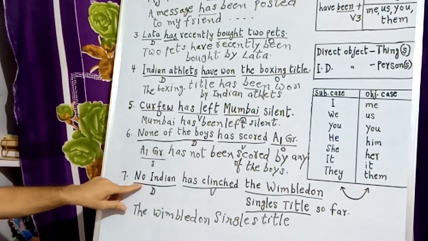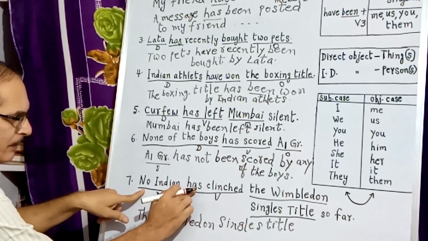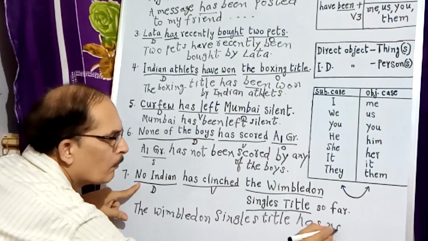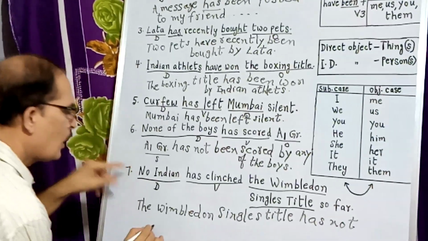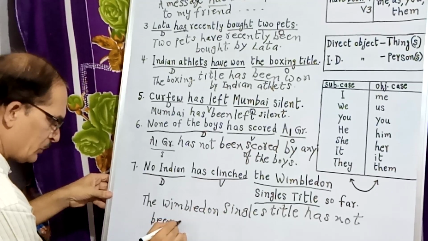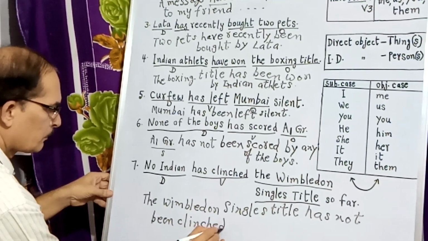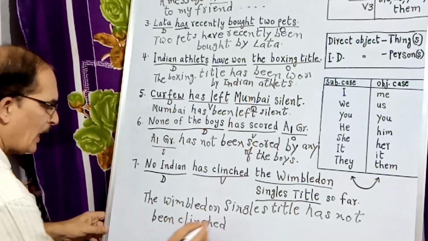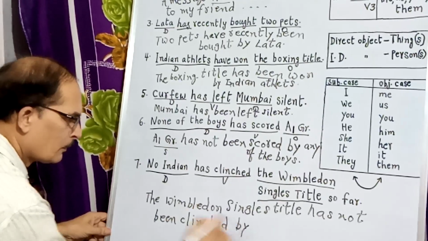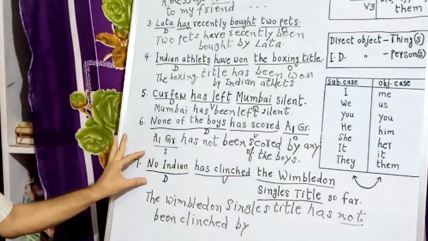Here also when no is there, we have to write not after this helping verb. Has not been clinched, V3. Has not been clinched by. From this no, we have already taken out the negation.